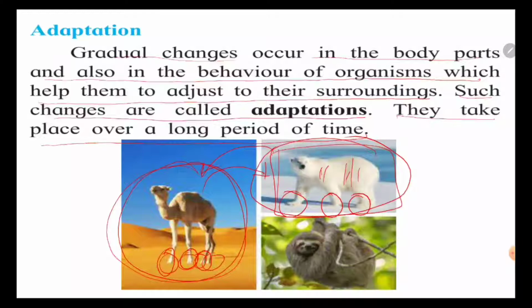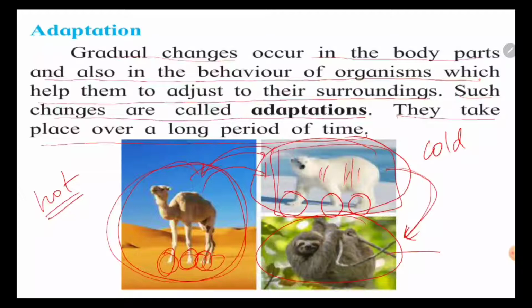Now this is a koala, he stays in the forest. Whenever the polar bear goes to the forest, he can't survive there because he wants a cold environment. The same way, the camel can't stay in a cold environment, he wants a hot climate.